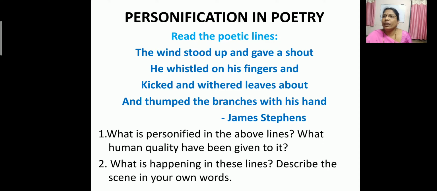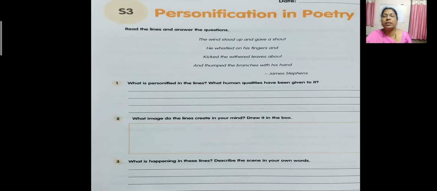Now you have the second one, children. That is, what is personified in the lines, and what human qualities have been given to it? So here what is personified? That we have just discussed, children. The wind is personified. Okay, what are the qualities? Standing, thumping, hitting. All that you can write here. Is this clear?